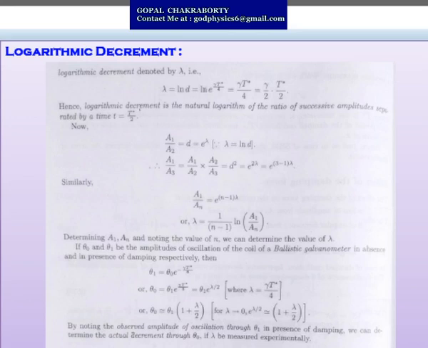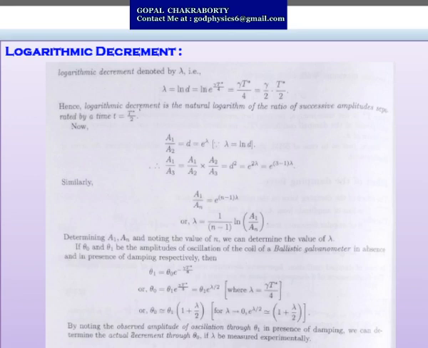Now A1 by A2 is taken as e to the power lambda. So A1 by A3 can be written as A1 by A2 into A2 by A3, that equals d squared. So that equals e to the power 2 lambda, that is e to the power 3 minus 1 into lambda.